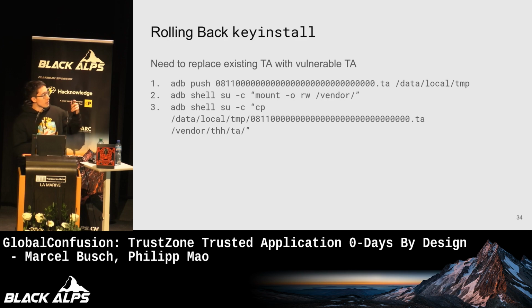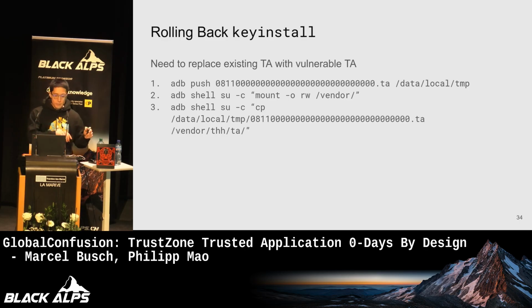And now when the trusted execution environment goes to this path here, this vendor TA path, this is the path where the trusted execution environment loads the trusted applications. We've replaced the existing fixed key install TA with the vulnerable one, and the trusted execution environment will load our vulnerable and outdated key install TA.